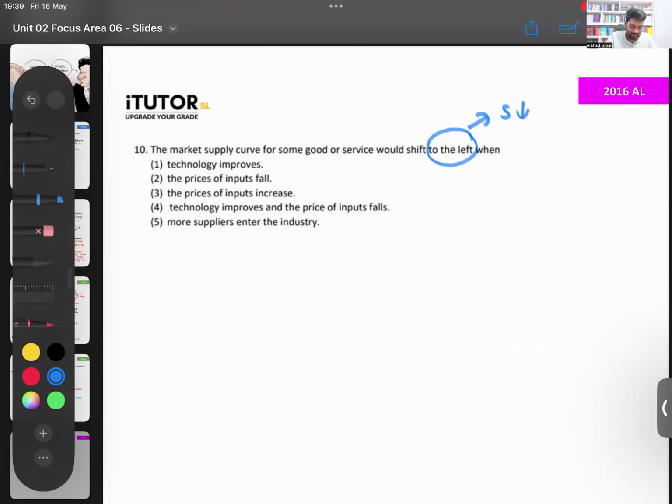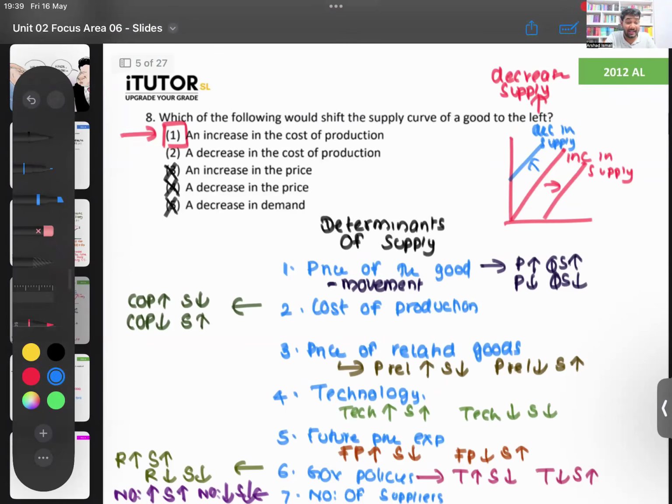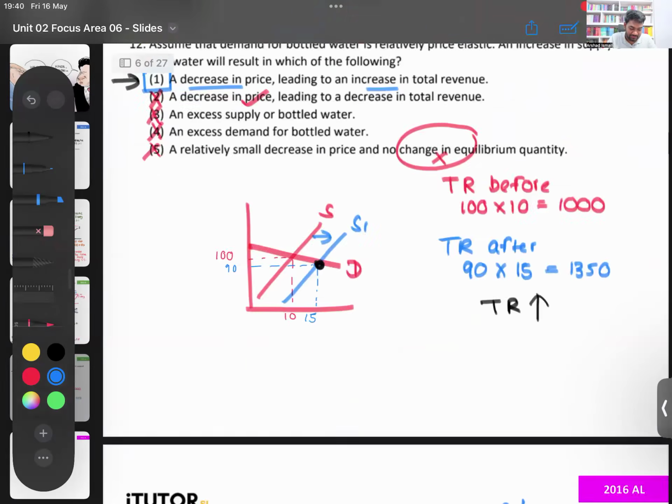So then look at the things that we wrote over here. When will your supply decrease? One of these, not number one. Number one won't shift the supply curve. So anything from 2 to 7 will decrease your supply. So which one could be our answer then?